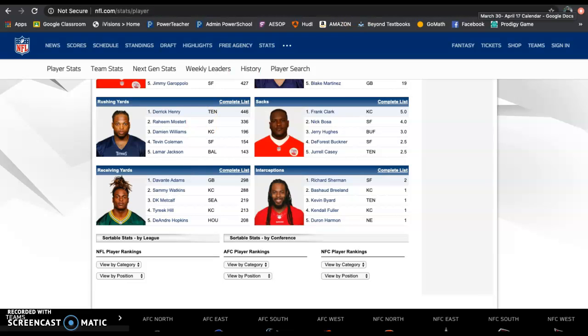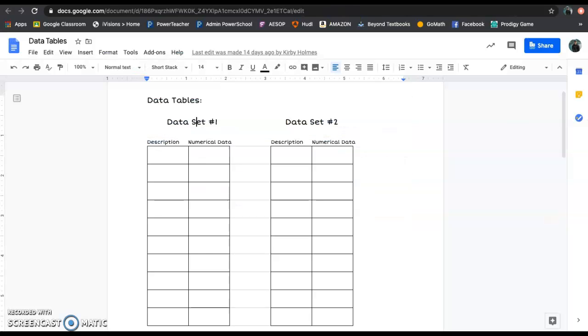If you're at home, I had a student yesterday that collected on fat. So he went and collected 10 dry things, meaning it's not refrigerated. So it was canned or bagged or whatever. And then he went to his refrigerator and found 10 refrigerated items. And so right here, he would have written dry items. And on here, he would have written refrigerated items. He gave a description: canned beans, potato chips, whatever they were, and then the fat.